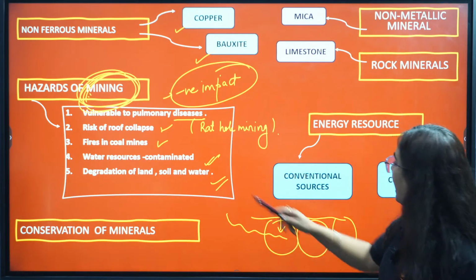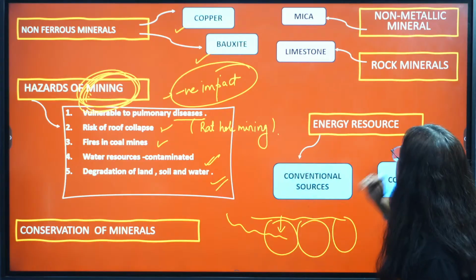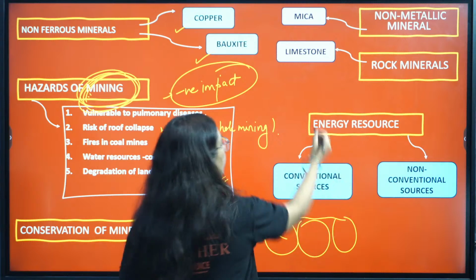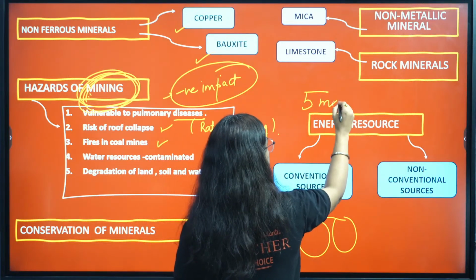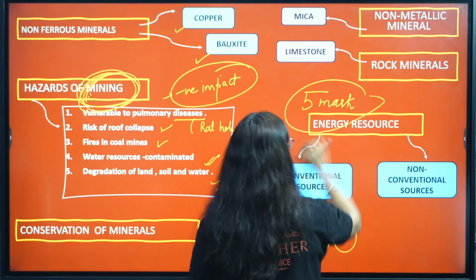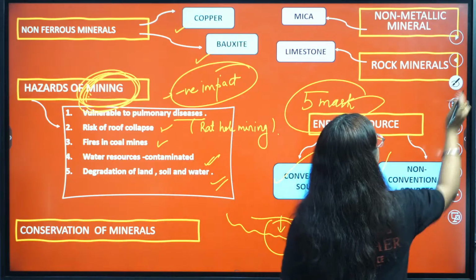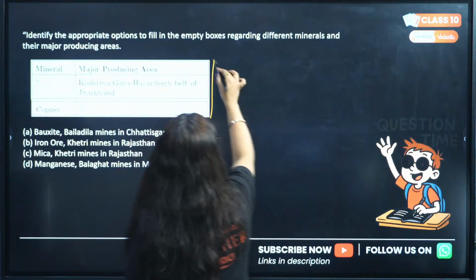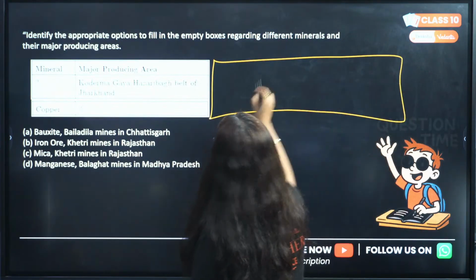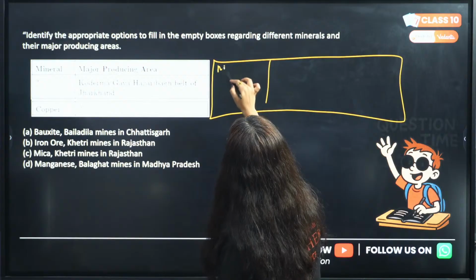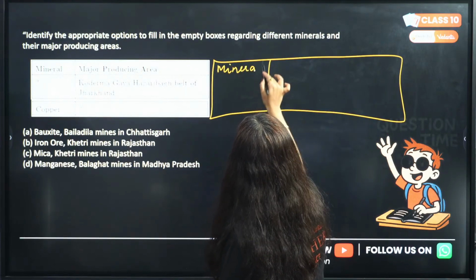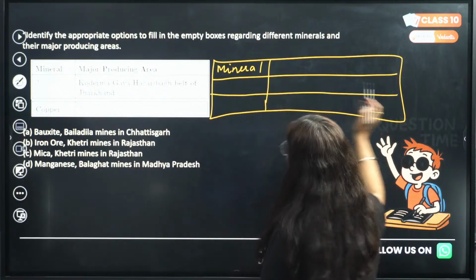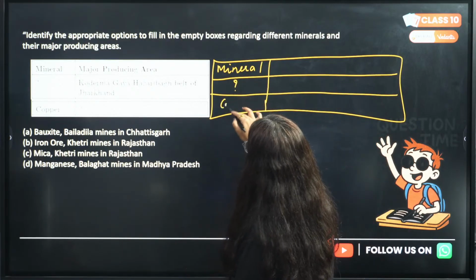Chalo. So we have conservation of resources topic, then energy resources. Now my dear students, our for sure 5-marker question is, write the difference between conventional and non-conventional sources of energy. But when we move to the next question, I know this is not clear to you, so to make that clear, I am writing that right now on the board. Answer it seeing the correct option given here.